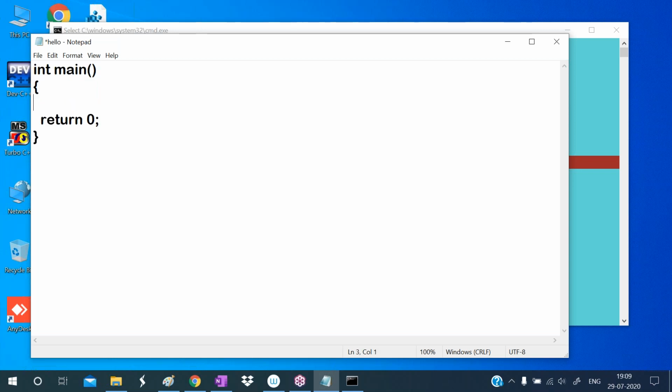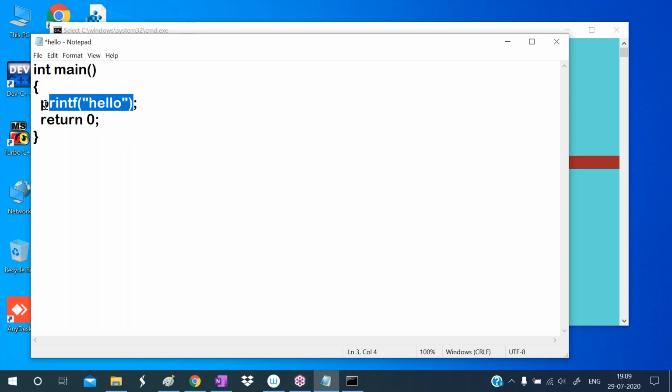Now I want to print hello on the output screen. To print hello on the output screen in C language, what do we write? We use one function, the printf function. In the double quotes we write hello. In the double quotes we are writing the string. In C or C++, each statement ends with a semicolon, so that's why we are writing a semicolon here. So this is C language code.